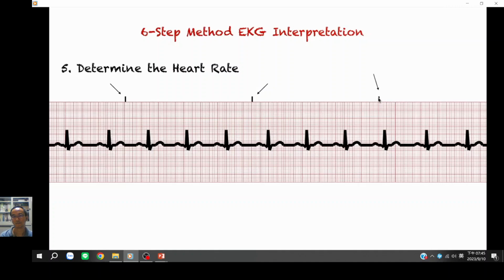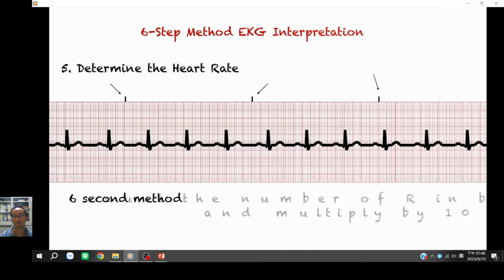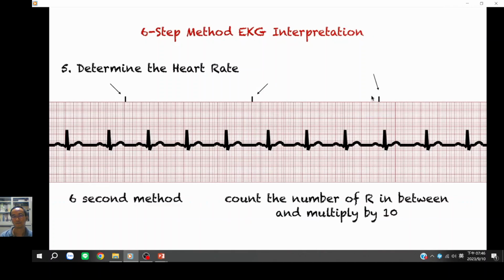The way we do this is we count the number of R's between these 3 lines and multiply them by 10. So for this strip, we have 1, 2, 3, 4, 5, 6, and multiply that by 10. That will give us a heart rate of 60 beats per minute. One thing to remember is that this method works best for irregular rhythms.